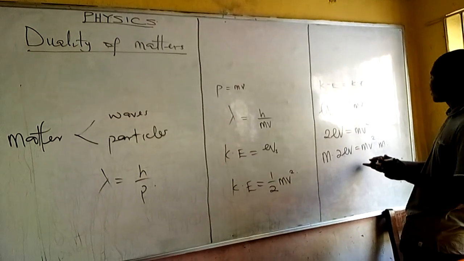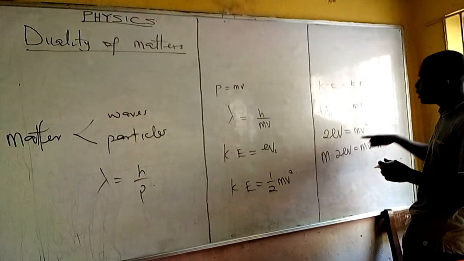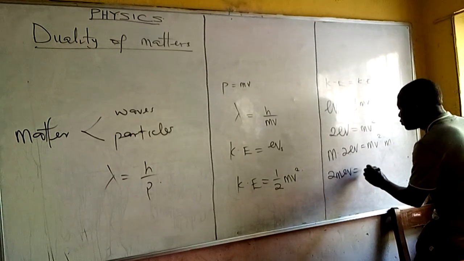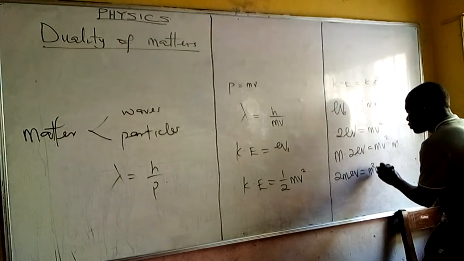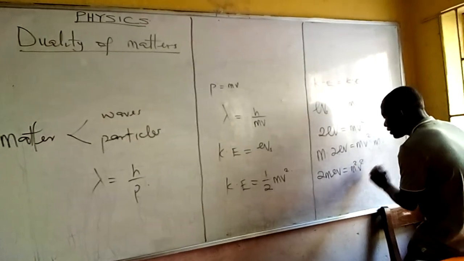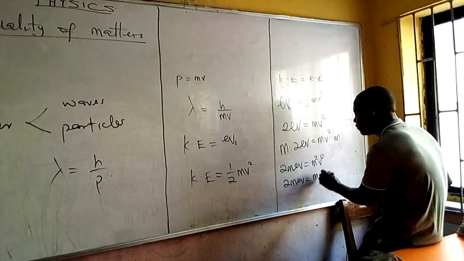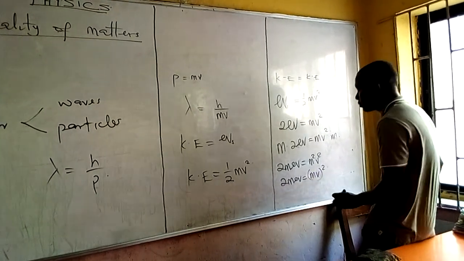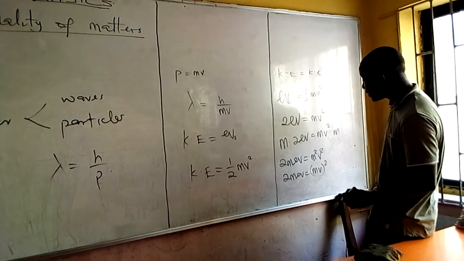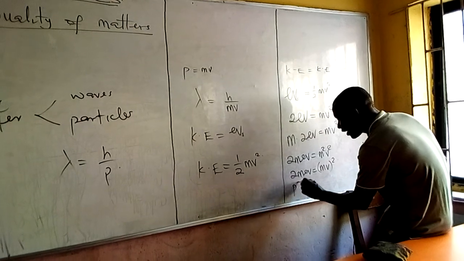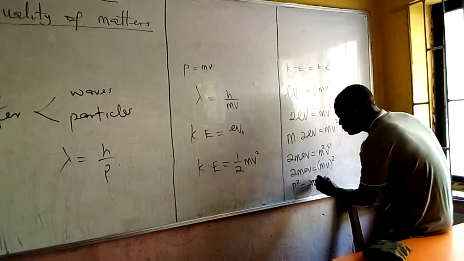How do we reduce velocity now? You know that velocity is squared here. In order to reduce it, we have 2meV equals m squared v squared. So we have 2meV equals mv all squared. This is momentum. Do you know that? So that means we have p squared equals 2meV.